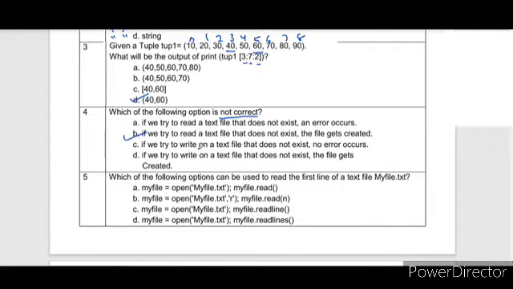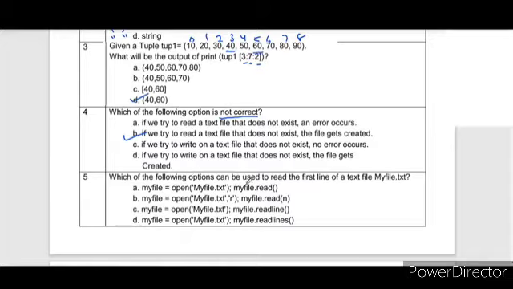Let's see the third option also. If we try to write on a text file that does not exist, no error occurs. So if you want to write a text file, it will create a new one. So this is also correct. If you write and the file does not exist, the file gets created. This is also correct. So the incorrect option is B.